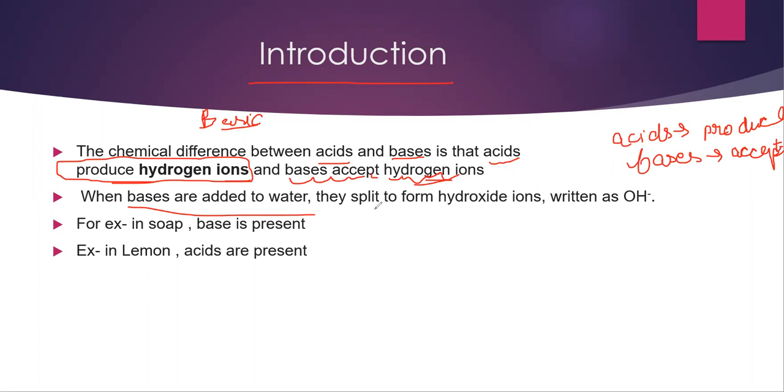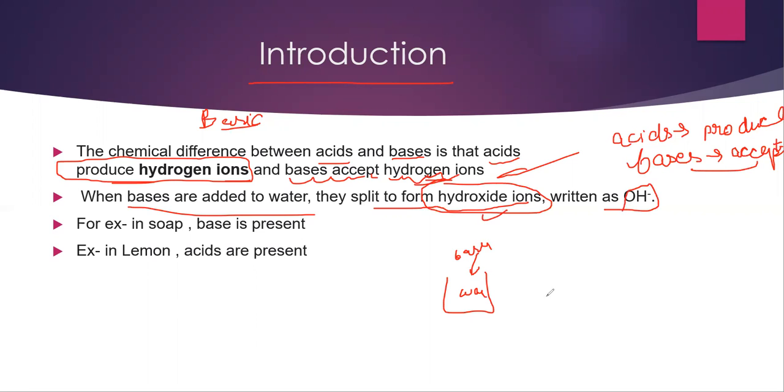When bases are added to water, they split to form hydroxide ions. As they accept the hydrogen ions, when bases are added to water, they form ions, which are written as OH minus.